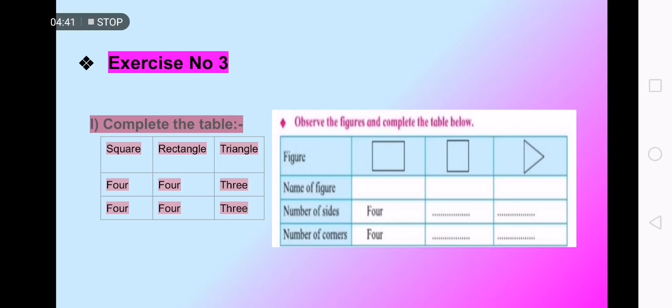Then you'll draw square, rectangular and triangular shapes, and write the name of the figure, as I have written: square, rectangular and triangle. Same way, write the number of sides, 4, 4, and how many sides and corners there are. If you don't understand, you can tell me.